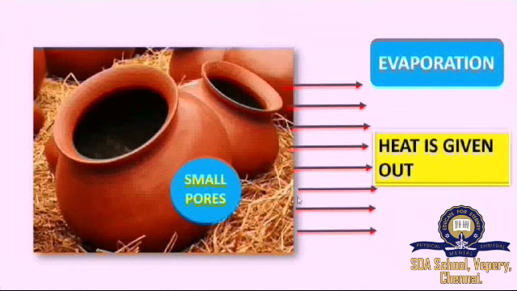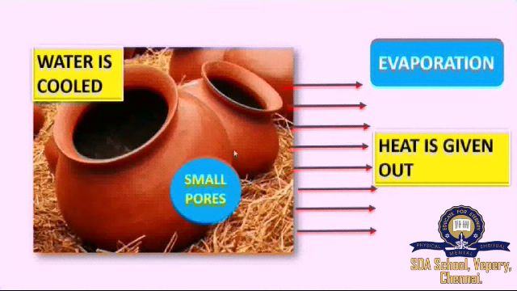The heat energy is given out. But since there are small pores in the earthen pot, the heat energy is being transferred out through these small pores. That results in the cooling down of the water present inside. In case of any other containers like metals or plastic, there will not be any pores for the passage of the heat to be given out.